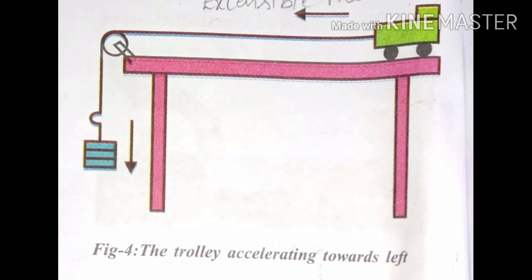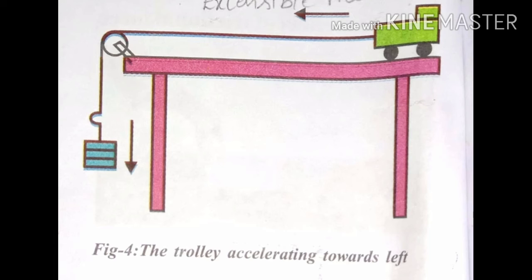The trolley with the block on it moves towards the left. See the picture, towards the left. The trolley with the block on it moves towards the left with an acceleration. Acceleration means the rate of change of velocity. Here the trolley has some velocity, and it is changing.